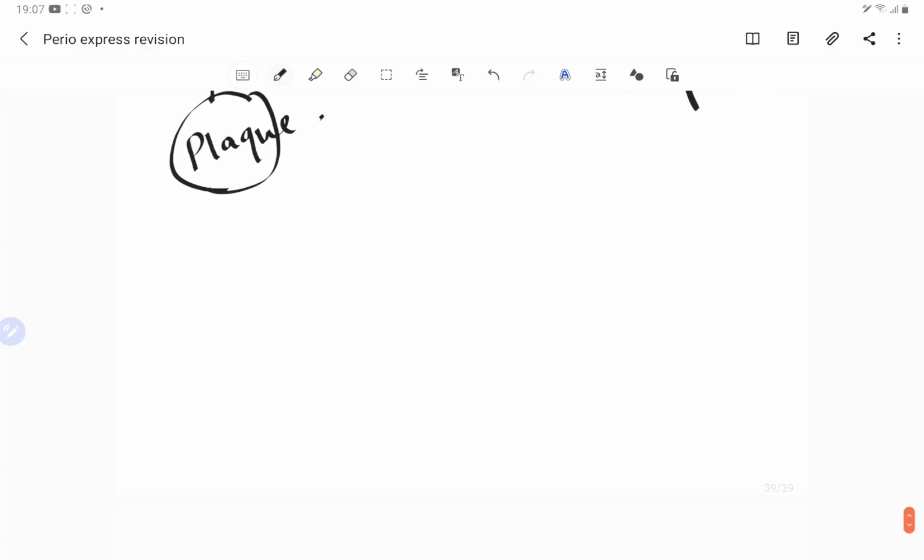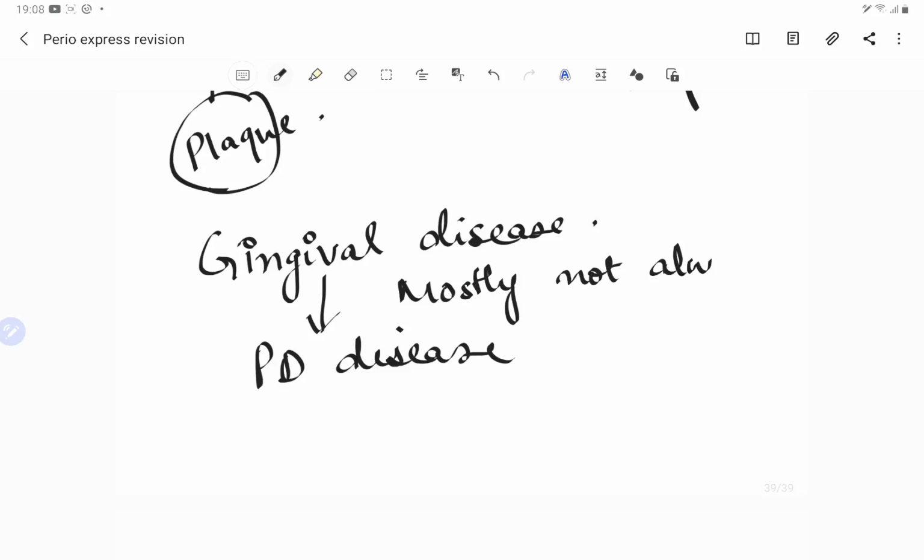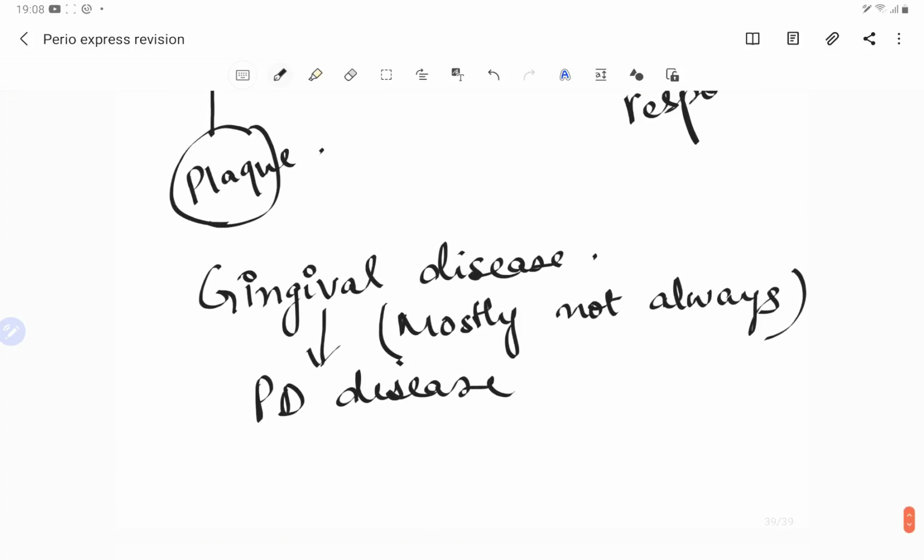Also the gingival disease. So what happens, usually, we are talking about usual here. So most often the gingival disease causes the periodontal disease. This is mostly, not always, I am going to write. Most of the times the gingivitis precedes periodontitis, but not all the cases of gingivitis progress to periodontitis. So in the gingivitis, or I should write gingivitis, right? Gingivitis.